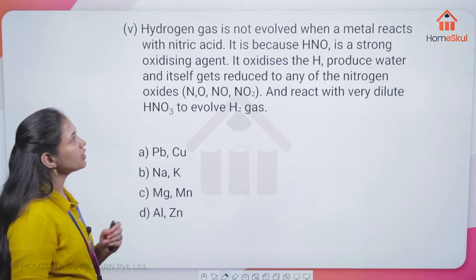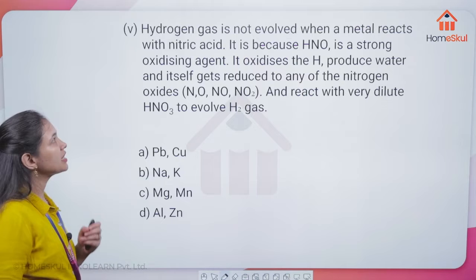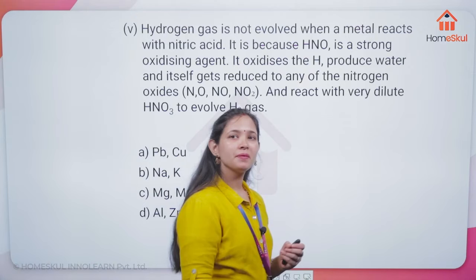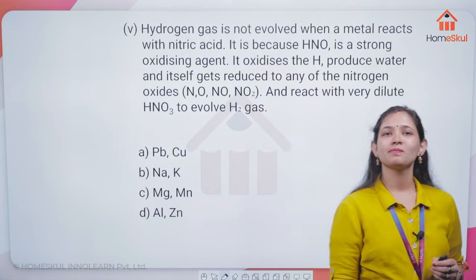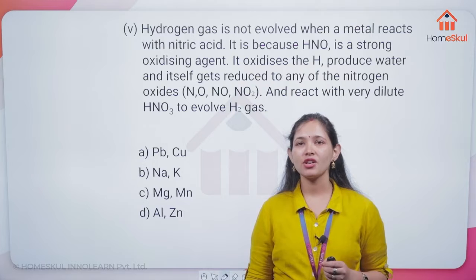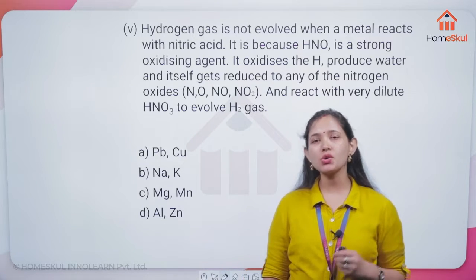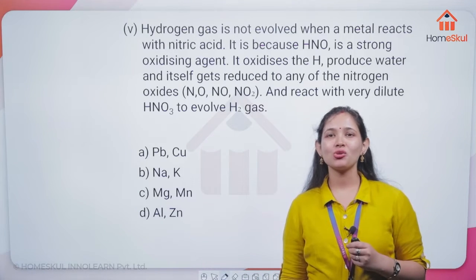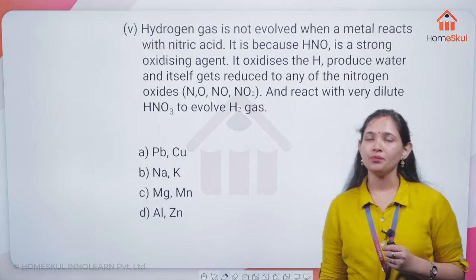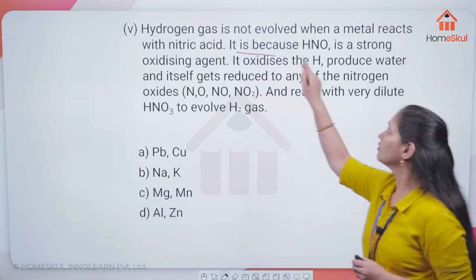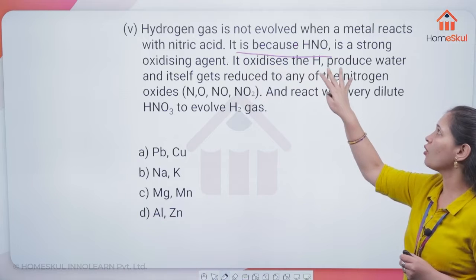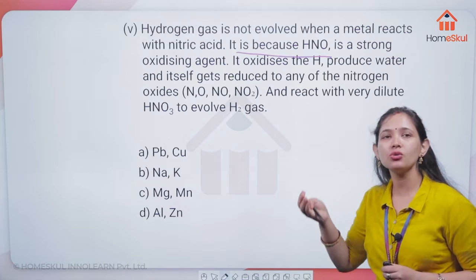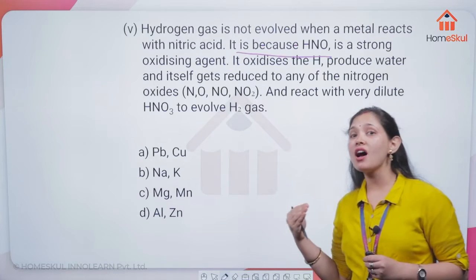Now move on to the next question. Hydrogen gas is not evolved when a metal reacts with nitric acid. Will you please tell me the formula of nitric acid? HNO3. Yes, Velga, very correct. Nitric acid is nothing but HNO3. It is because hydrogen gas is not evolved when a metal reacts with nitric acid. There are metals which are not going to react with nitric acid to liberate hydrogen gas.